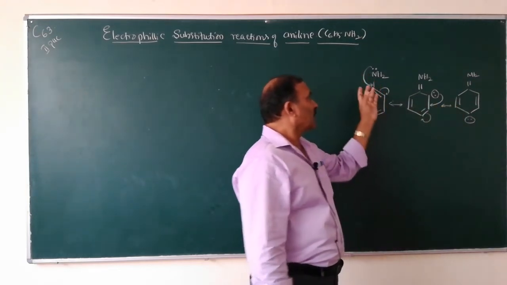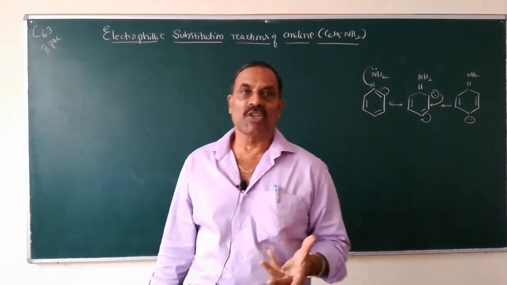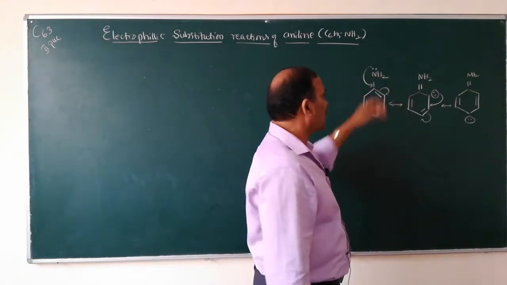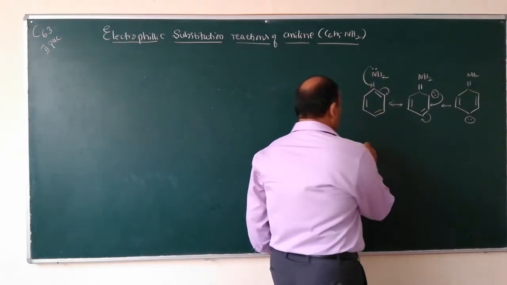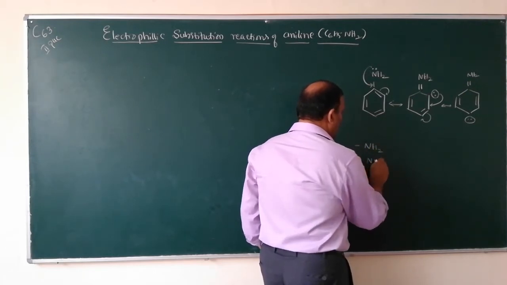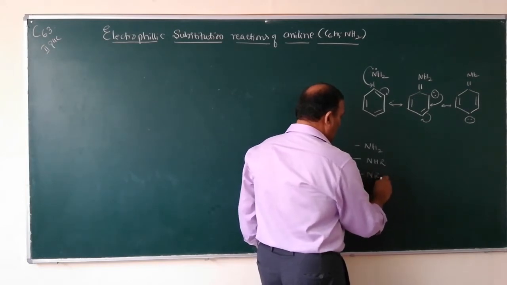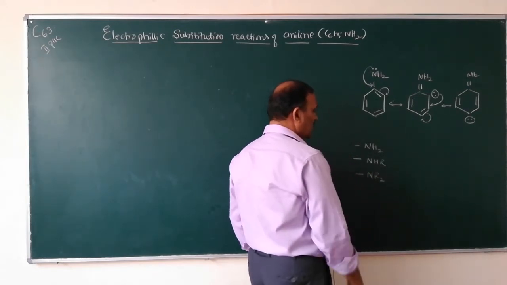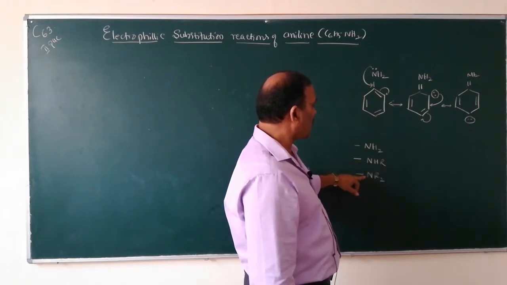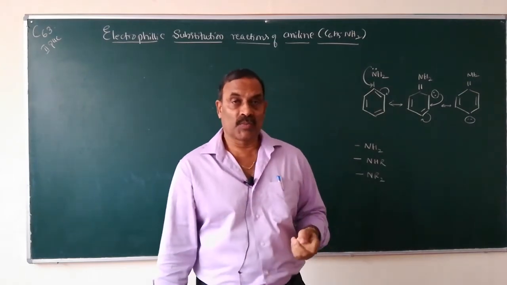Therefore, arylamines are highly reactive towards electrophilic substitution reactions because the NH2 group, if it is a primary amine, NHR group if it is a secondary amine, NR2 if it is a tertiary amine. All NH2, NHR, NR2 groups are activating groups.